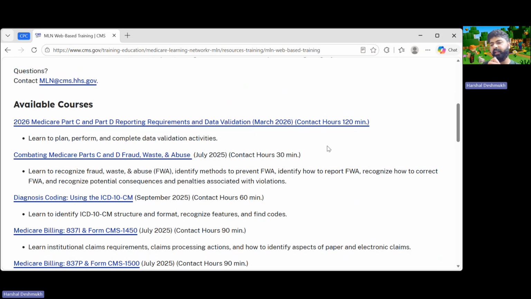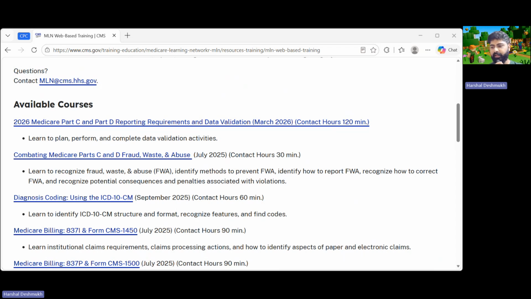Give the quiz at the end, and since this is Medicare Learning Network, this quiz can be given again and again, unless you score a good score, right? Once you complete each course, at the end they'll ask you to type in your name to generate a certification for you guys. Once the certificate is generated, you will find an index number over there. And once you have that index number, you will use it to get the CEU.